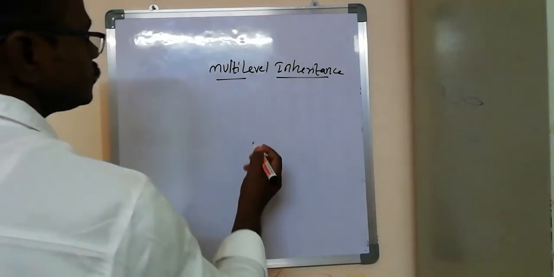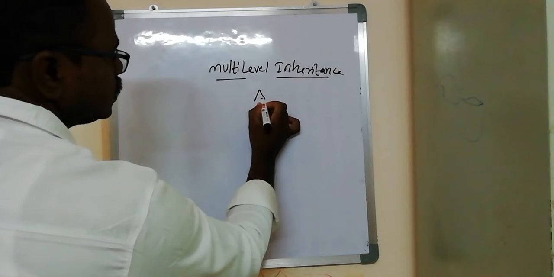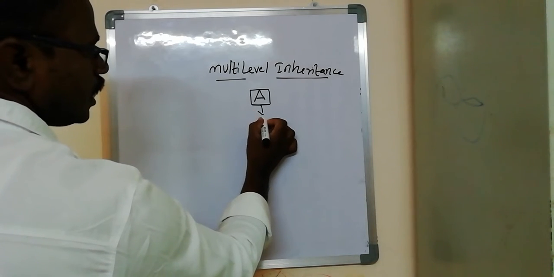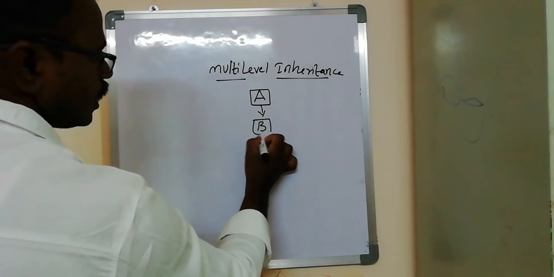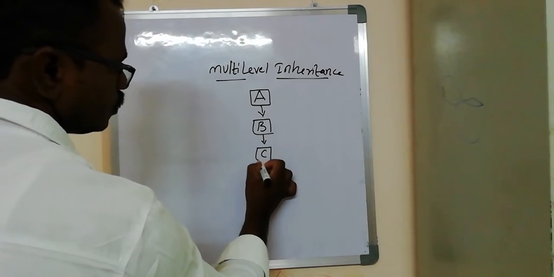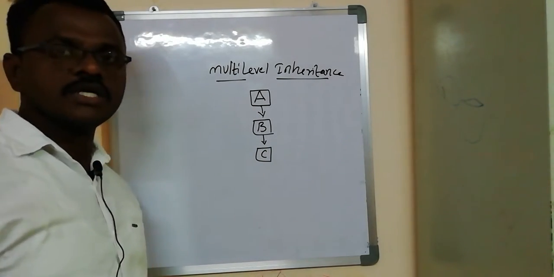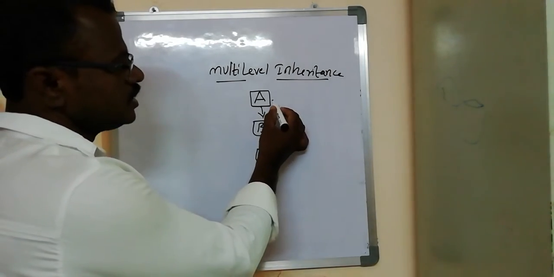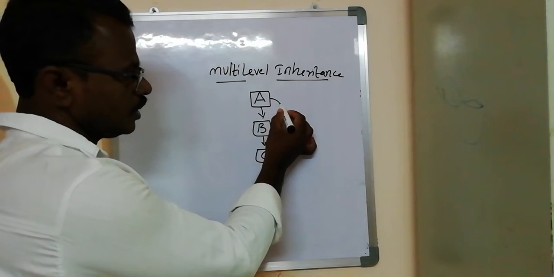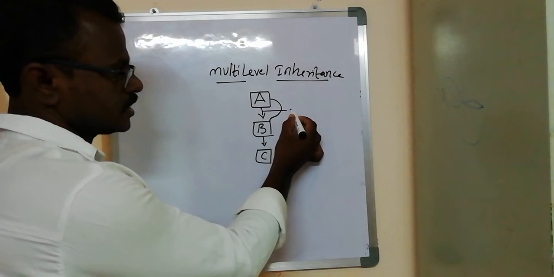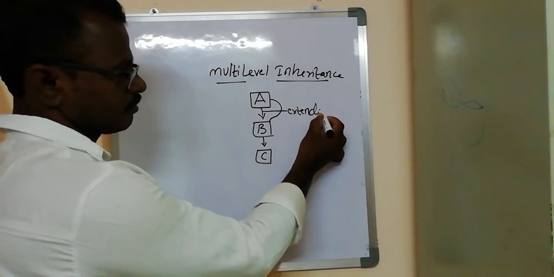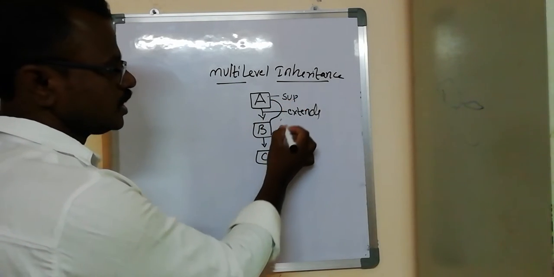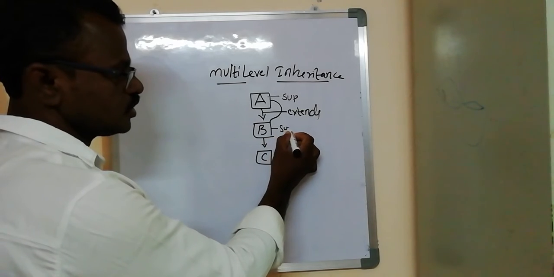For example, we have declared three classes. One class name is A, another class name is B, another class name is C. The classes are A, B, C. See, in this structure, A is a superclass of the B class. We declare the extends keyword between them. A is a superclass, and B is a subclass of the superclass.